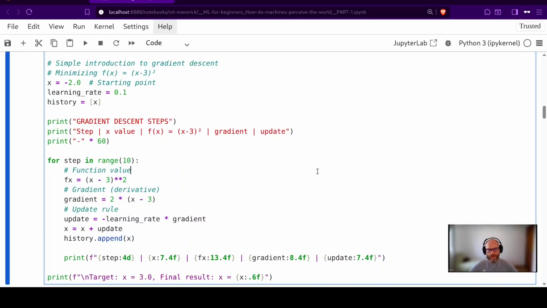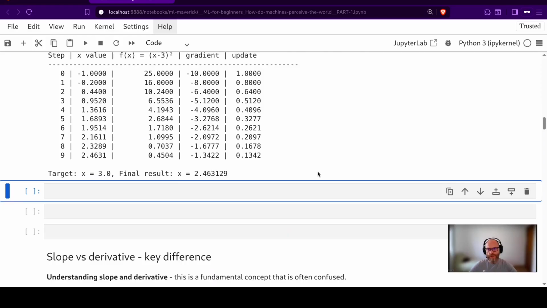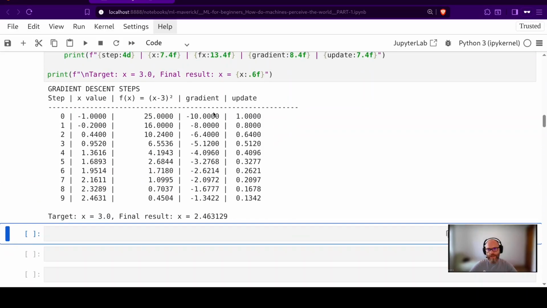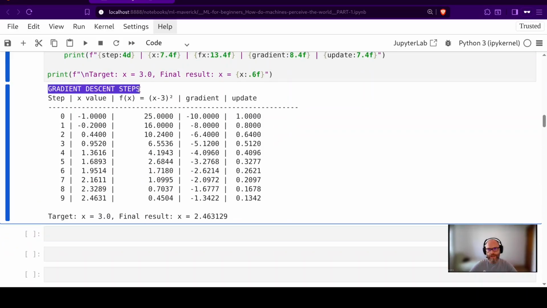To execute the code, I will simply hit Shift Enter and we can see the gradient descent steps. For the x value -1, f(x) is 25. The gradient is -10 and the update is 1.